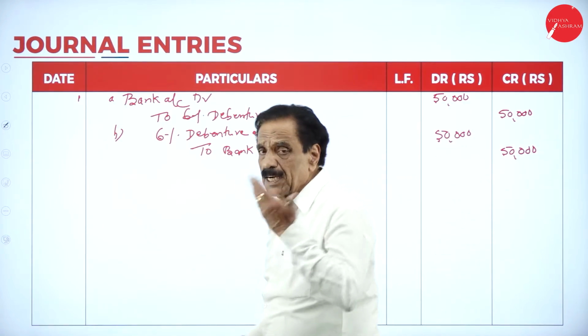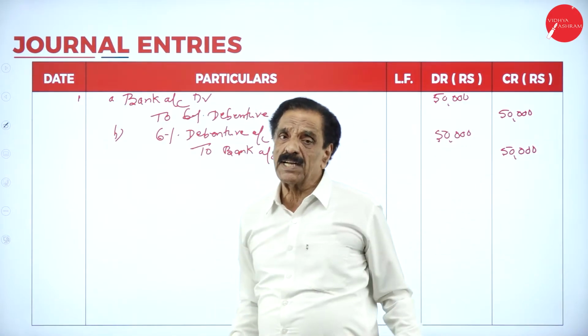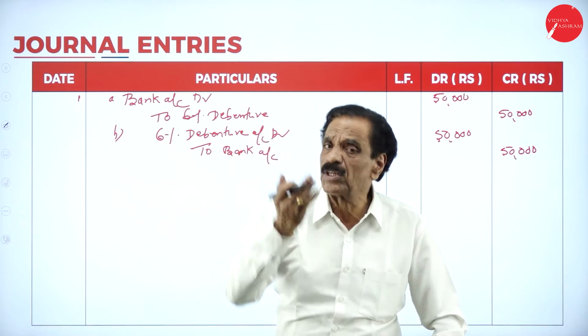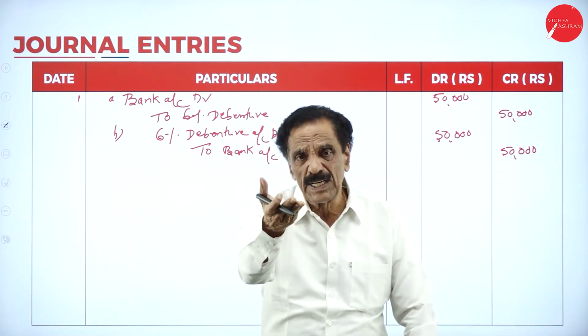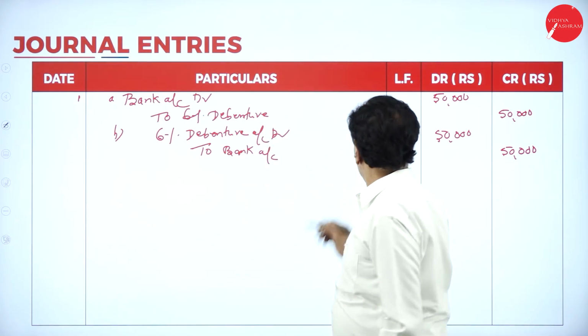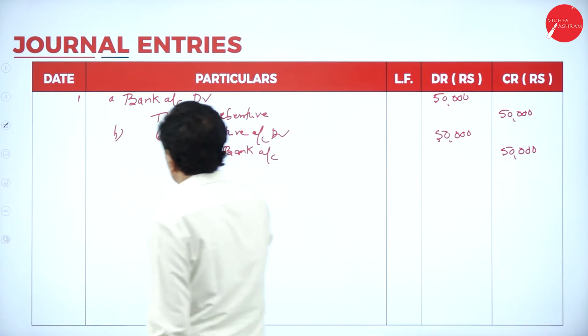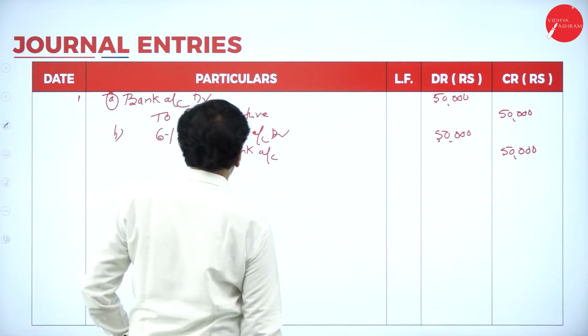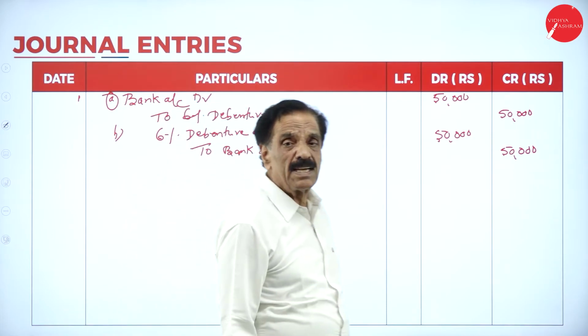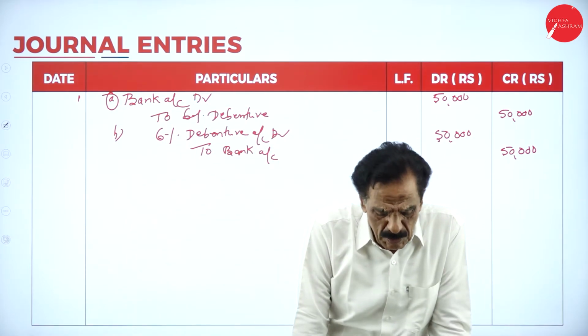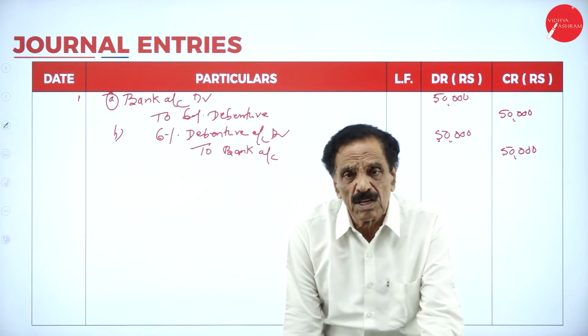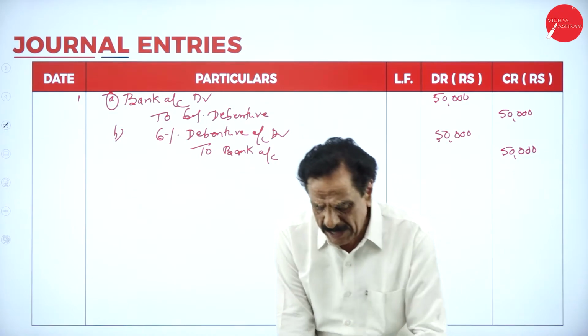Means taken at par, paid at par. What's the entry? Bank account debtor to debenture account debtor to bank account. So bank account debtor 50,000 to 6% debenture account 50,000. Next entry 6% debenture account debtor to bank account. So this goes in favor of at par. What's the next entry?